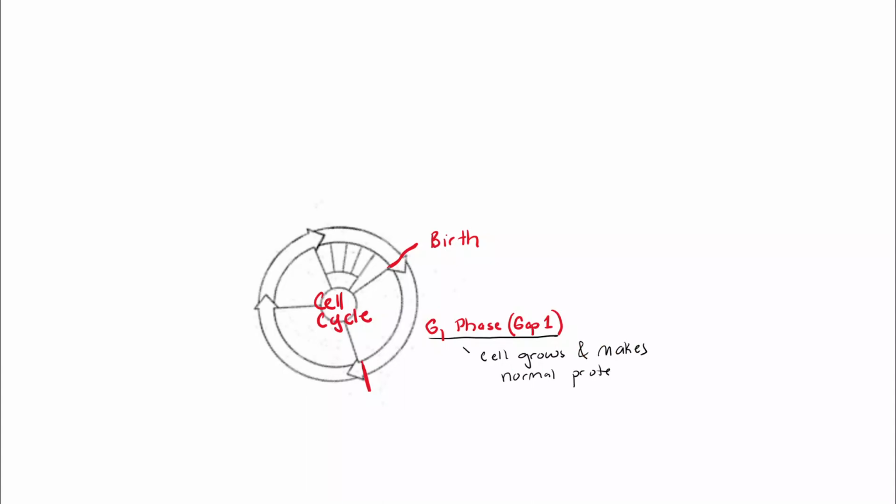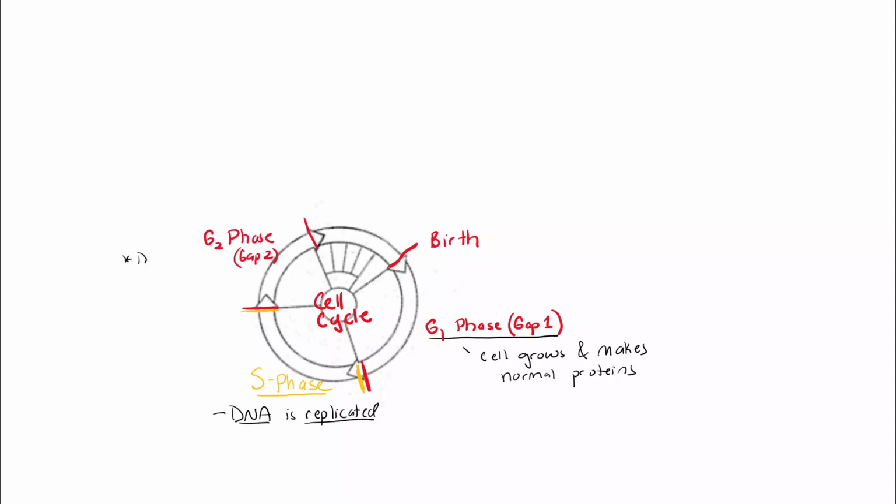Looking at the cell cycle, besides the human cycle, let's start with the birth of a cell. This first section of the cell's life is referred to as the G1 or gap phase. This is when a cell grows, makes normal proteins, does what it's normally supposed to do. The second stage of its life, referred to as S phase. This is when the DNA is replicated. The S stands for synthesis, synthesizing new DNA.